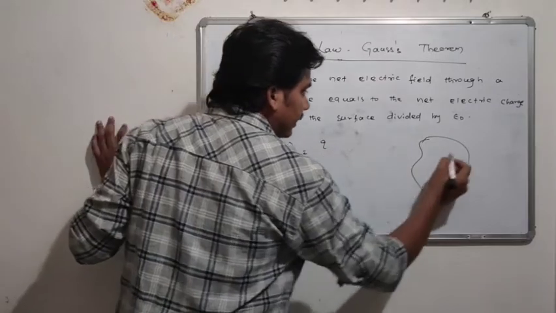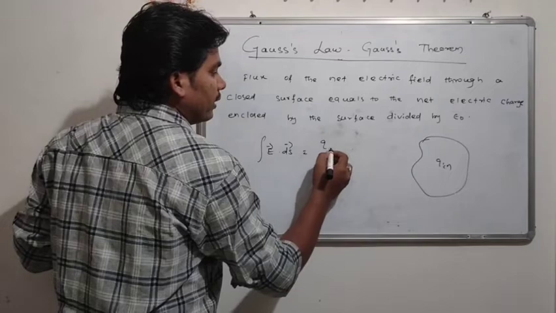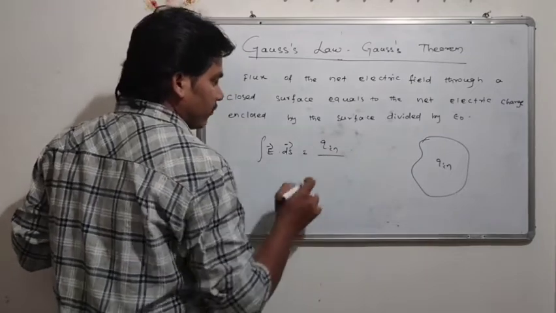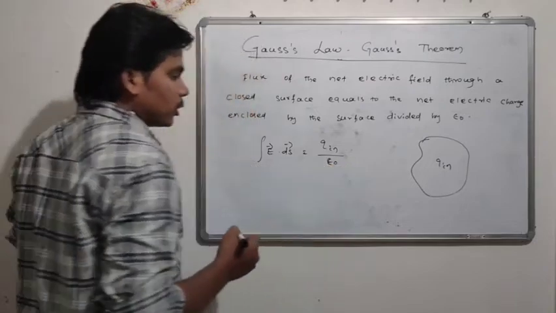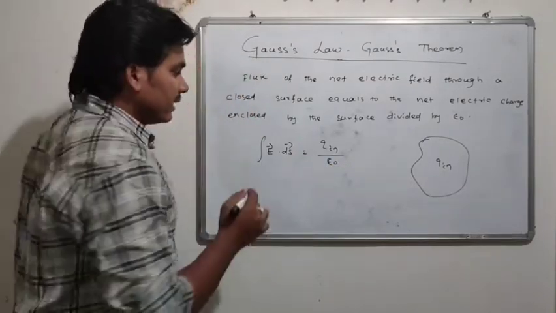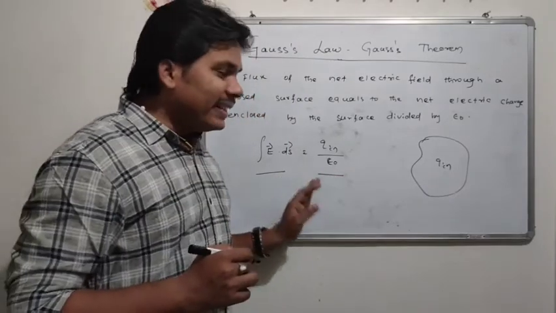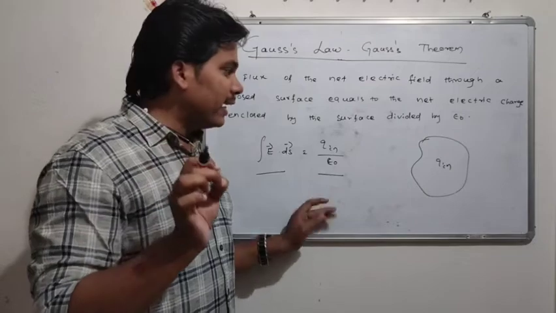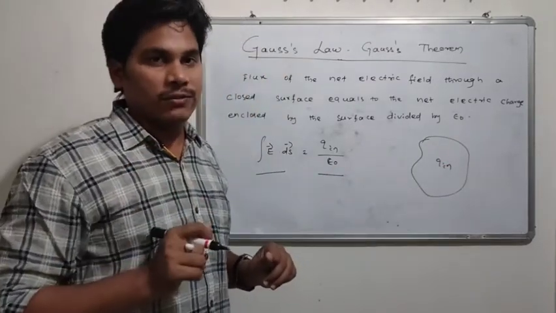Let's take the entire surface, and the total charge enclosed is q in, meaning inside the surface, divided by epsilon naught. Here we see two parts, the left hand side and the right hand side. First of all, it applies for a closed surface, not an open surface.